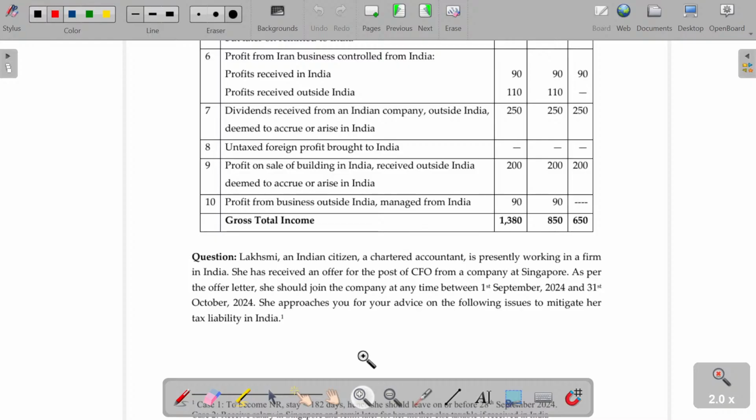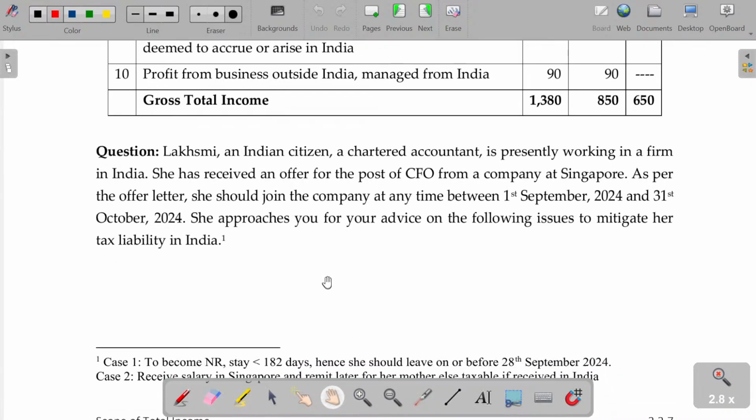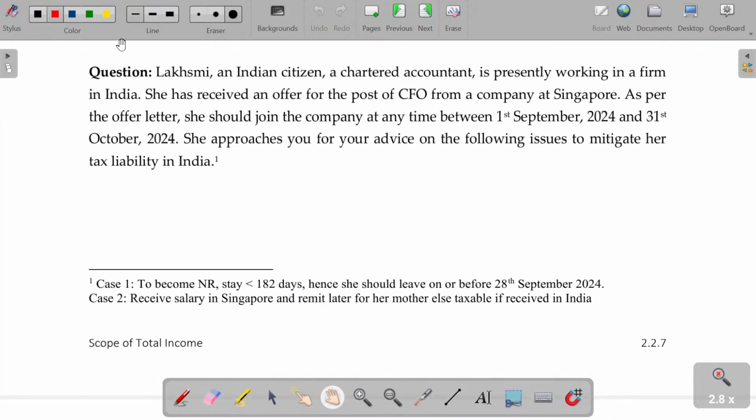This illustration. Lakshmi, an Indian citizen, a chartered accountant, is presently working in a firm in India. She has received an offer for the post of CFO from a company in Singapore. Presently she is working in India, so definitely she should be ROR in the current year.